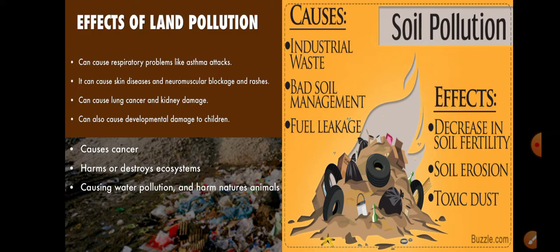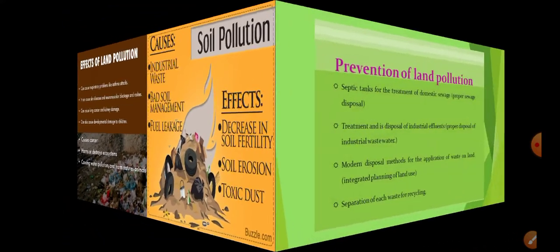So once the animals and plants are unable to survive in that particular area, then obviously the soil will get eroded. There will be drought conditions as well. And then the third one is toxic dust. If the land is unfit for the growth of plants and unfit for animals and microorganisms to live, then obviously the soil will get eroded away, and the dust will be going here and there, and that dust is obviously polluted, since the soil is polluted, so that dust is also toxic. So these are some of the causes and the effects of soil pollution.